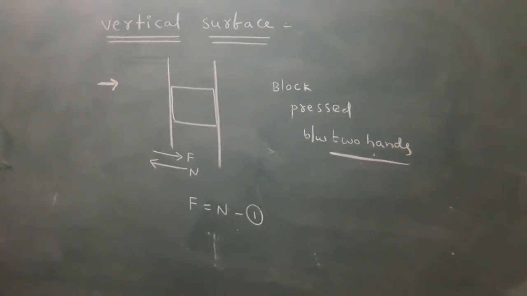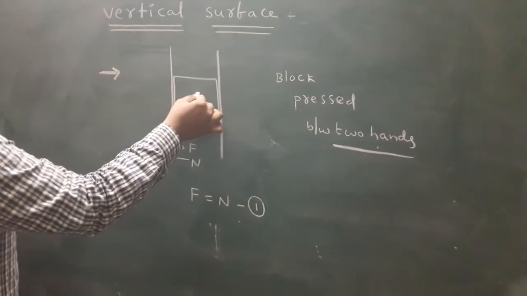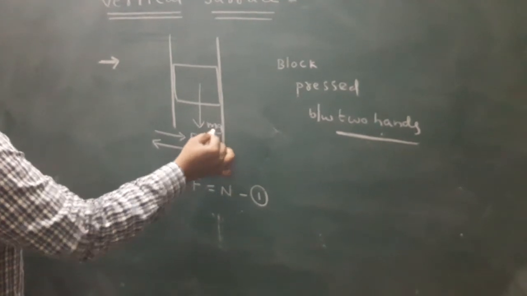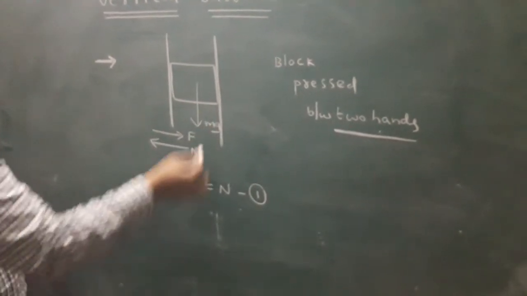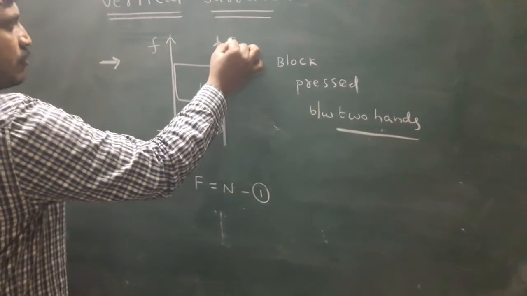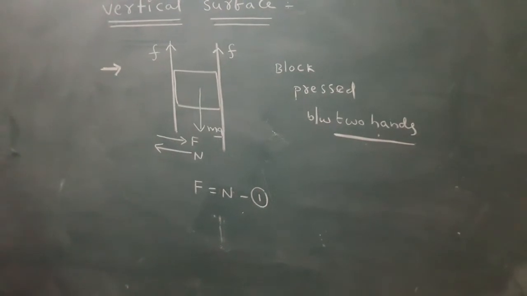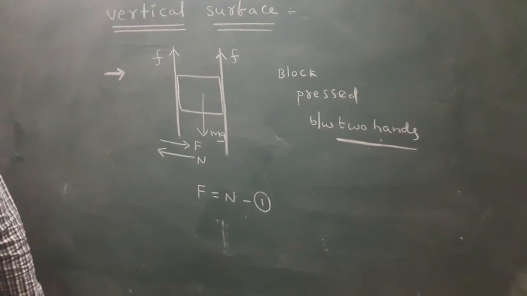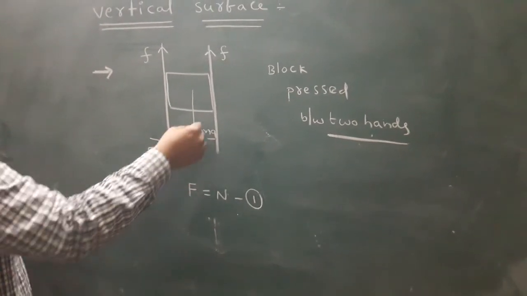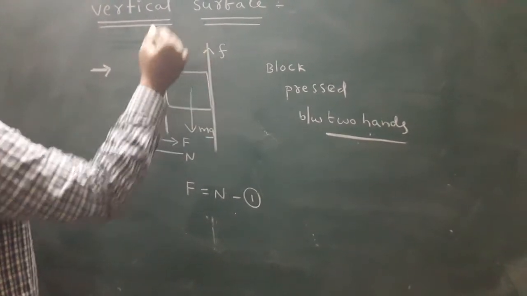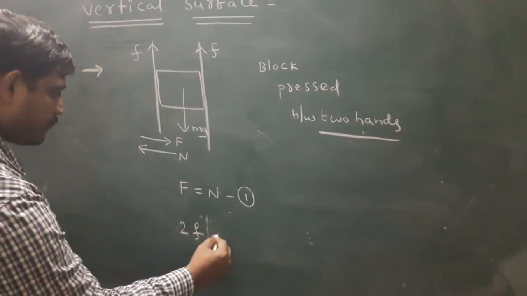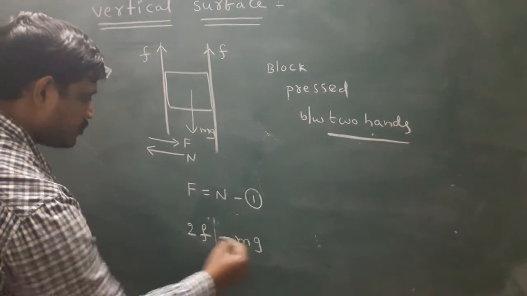Here, weight always acts vertically downwards. If the block is released, it falls downward. Friction always acts opposite. Here two hands are there, so two frictions are there. According to the block's equilibrium, downward force equals upward force. Simply, the upward force is 2F and the downward force is mg.